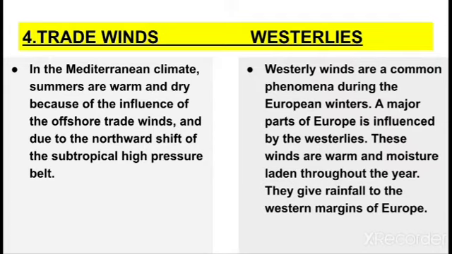And in the westerlies you will write: westerly winds are a common phenomenon during the European winters. A major part of Europe is influenced by the westerlies. These winds are warm and moisture laden throughout the year. They give rainfall to the western margins of Europe.